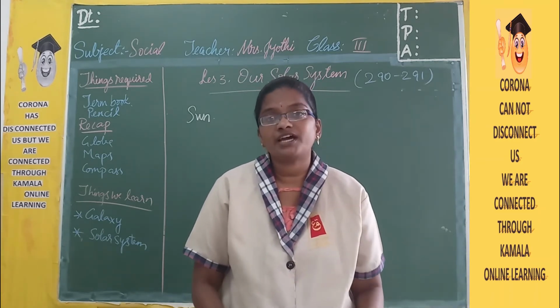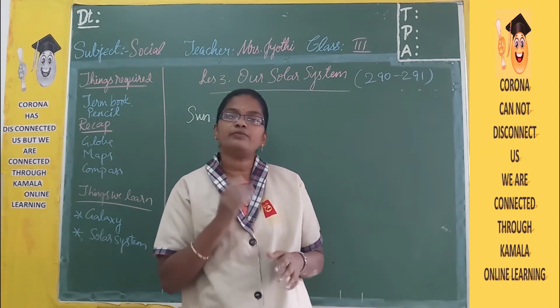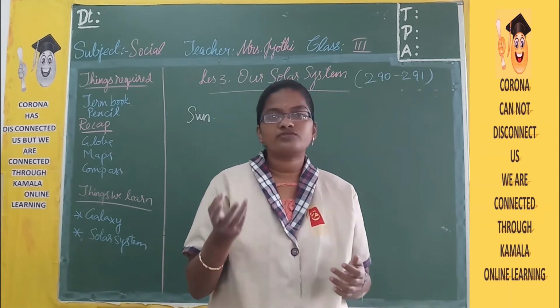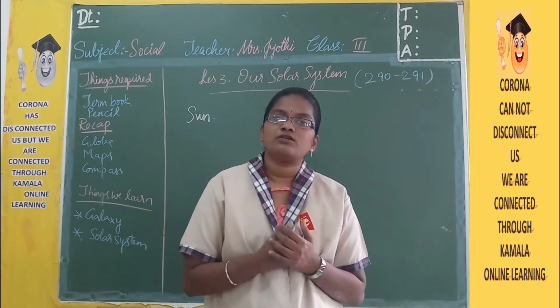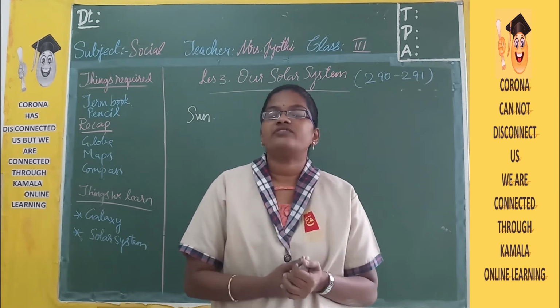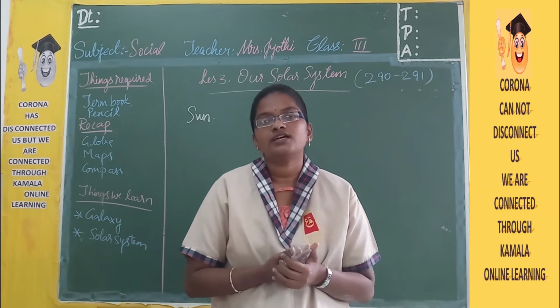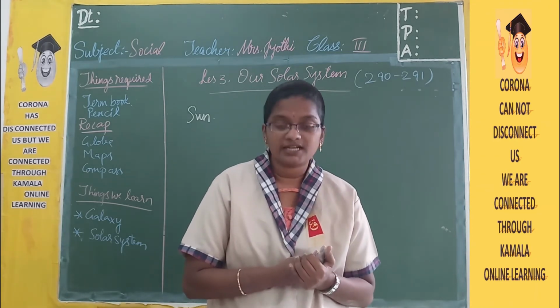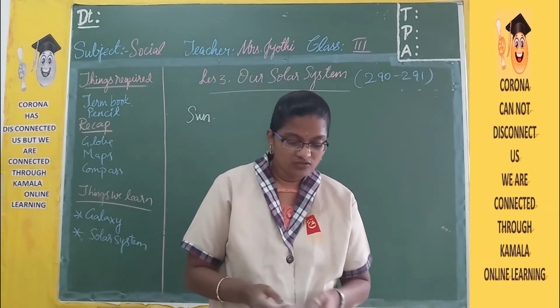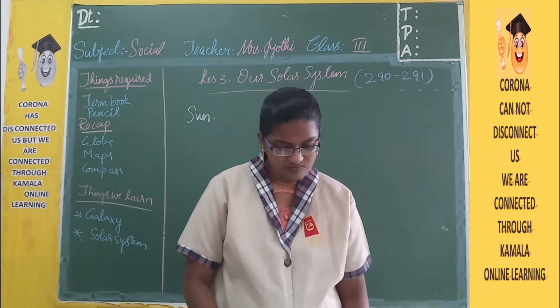If there is no heat and light, how would you do all the things? How would plants be able to make their food? Because of sunlight only they are going to prepare their food, isn't it? If plants cannot prepare food, then how will we have food? So like that, the Sun plays a major role in the life of human beings and other living things. So without the Sun, no life is possible on the Earth.